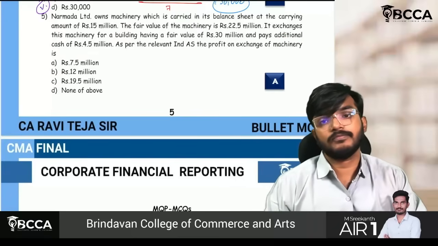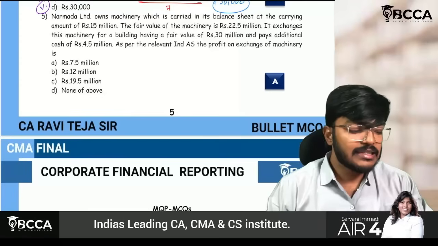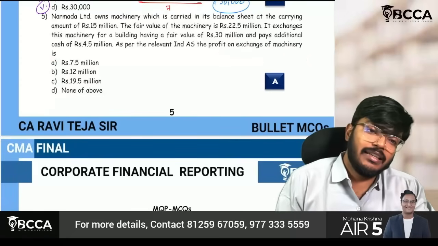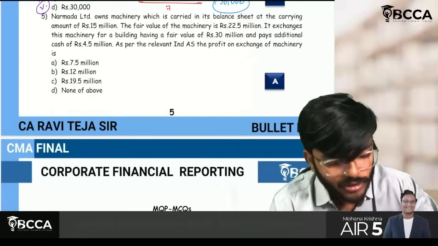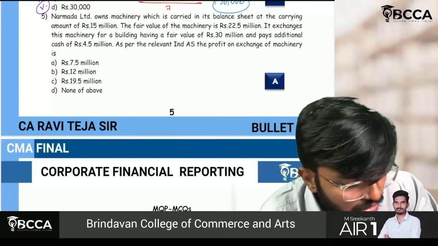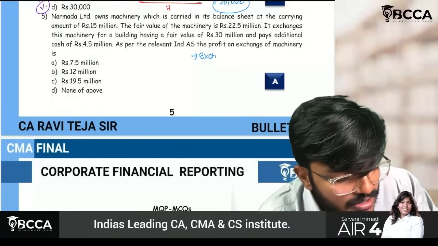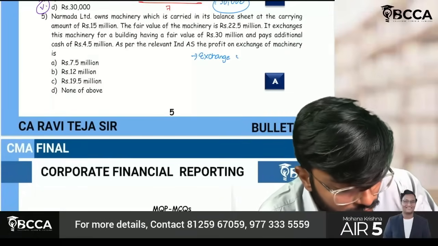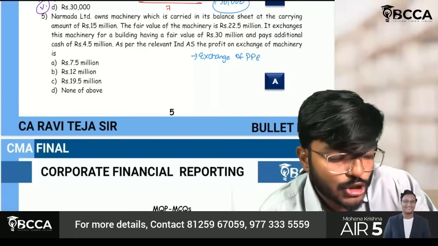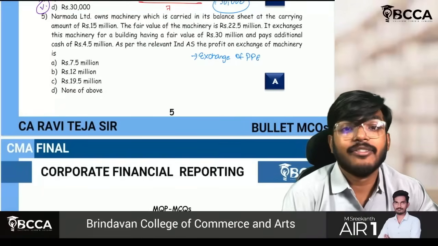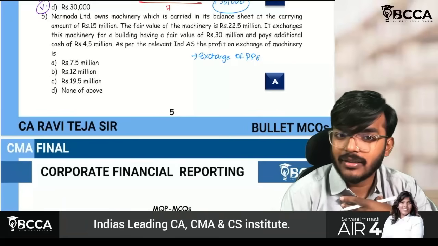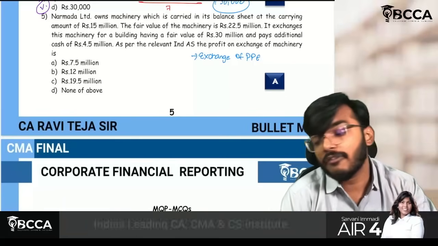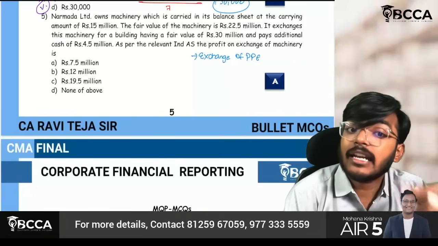4.5 million. As per the relevant index, the profit on the exchange of machinery is, guys, if you remember, we have already discussed this kind of similar concept with the name exchange of PPE. You have to give the preference, if there is any commercial substance, to the fair value of the asset given up, plus any cash paid.